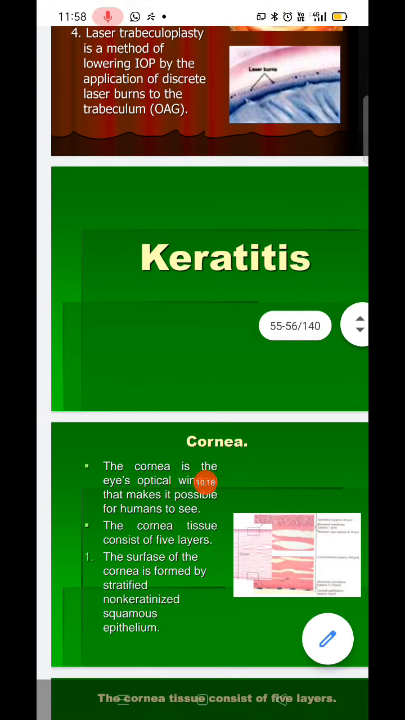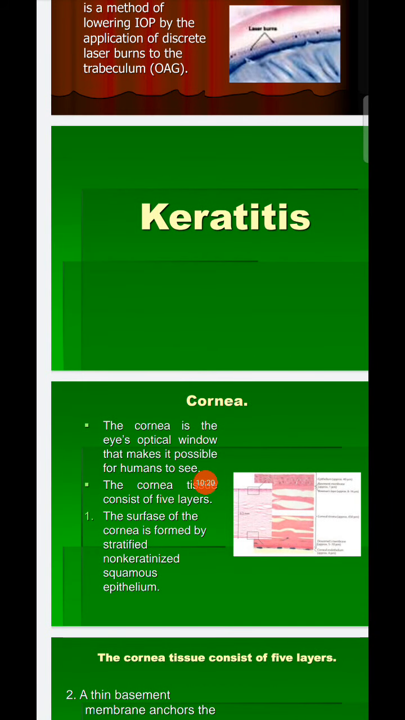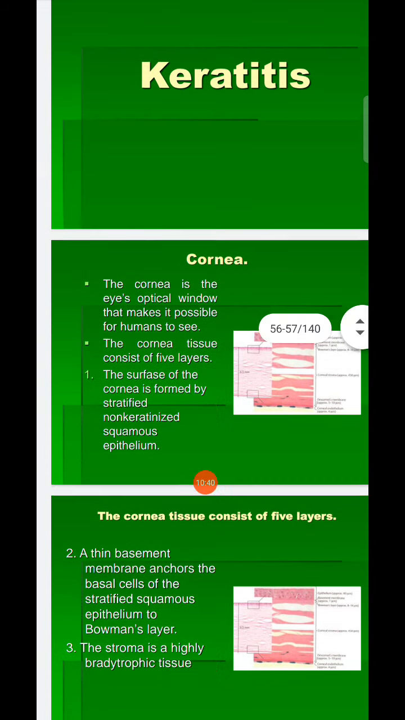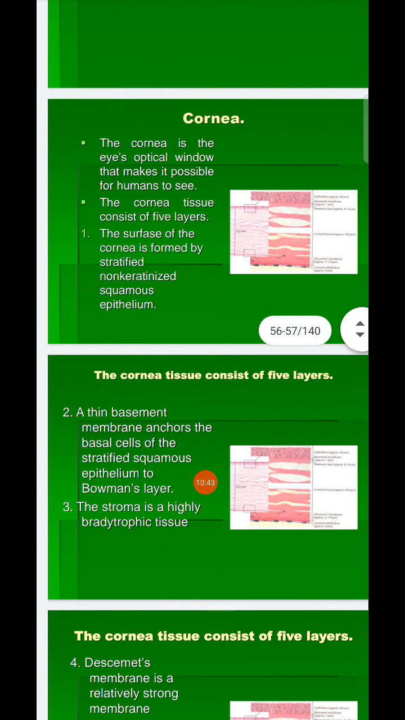Next, we'll see about keratitis. Okay, the cornea is the eye's optical window that makes it possible for humans to see. Through that we are able to see. The corneal tissue consists of 5 layers. The surface is formed by stratified non-keratinized squamous epithelium. A thin basement membrane anchors the basal cells of the stratified squamous epithelium to Bowman's layer.